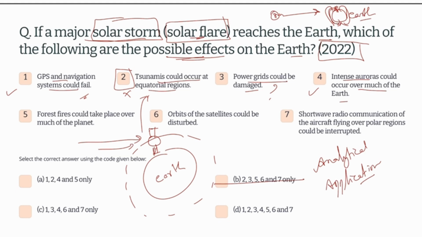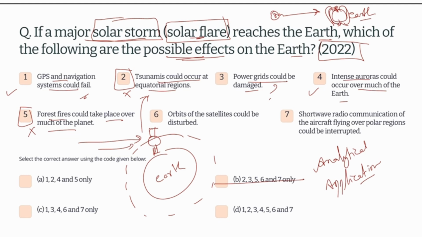Now we will see the fifth option: forest fires could take place over much of the planet. How can forest fires take place? Forest fires require a very high temperature, but this temperature cannot reach the earth. I have already told you that the earth's magnetic field reduces a lot of the solar flares in the atmosphere itself. So this cannot take place, and I have to eliminate the fifth also.